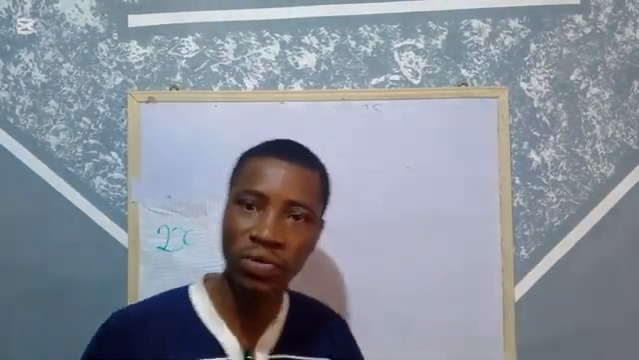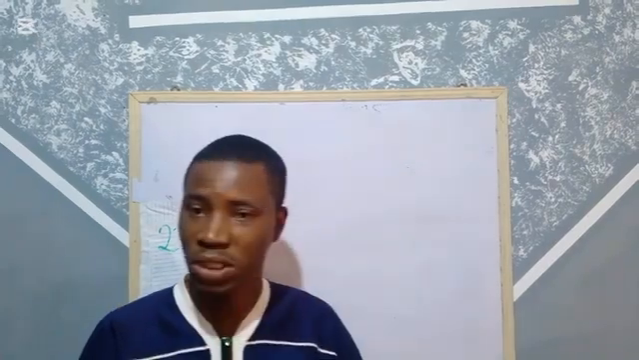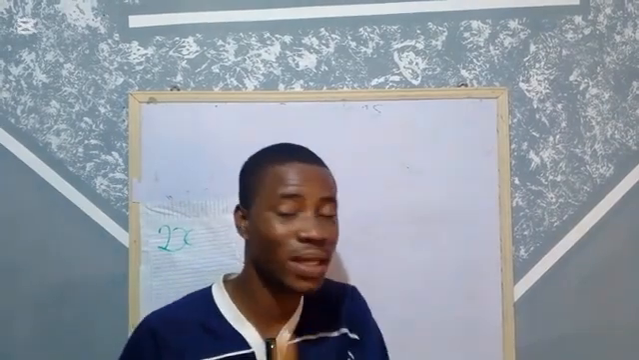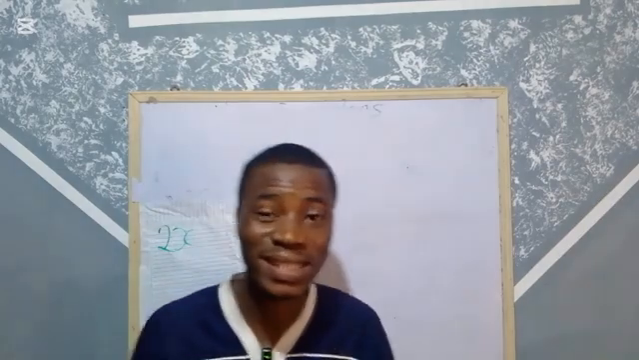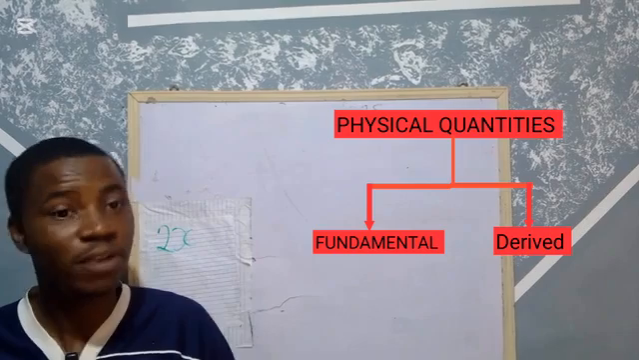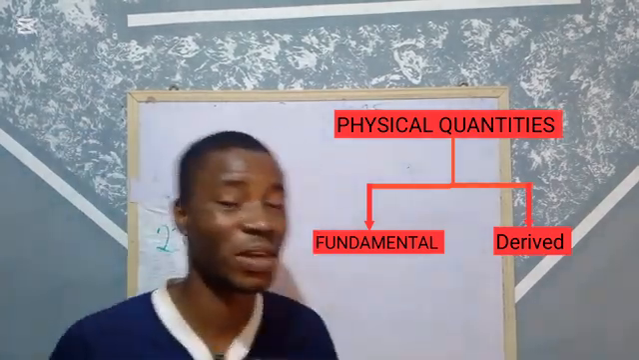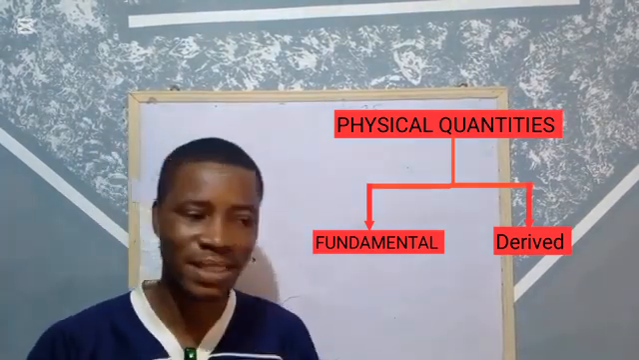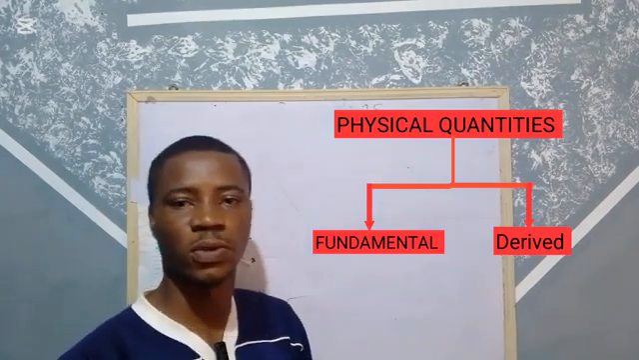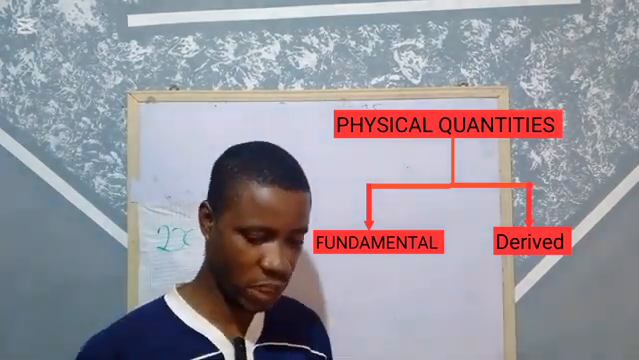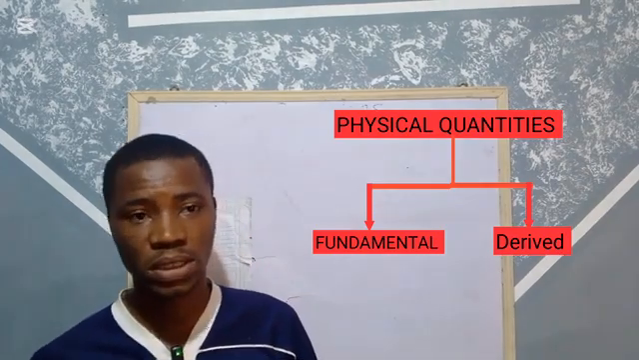Our first topic in your physics textbook is fundamental quantities, physical quantities. From your textbook, or from your SS1 class, they will tell you that physical quantities are divided into two parts. You cannot talk about physics generally without talking about physical quantities. Physical quantities are the things that make up physics. So physical quantities are classified into two: you have derived quantities and fundamental quantities.